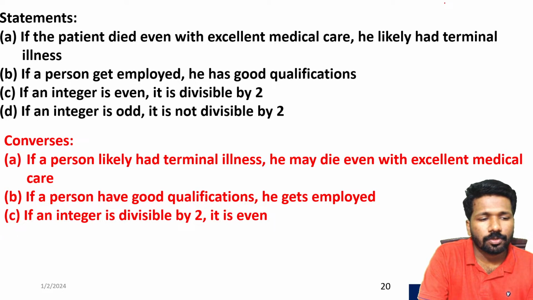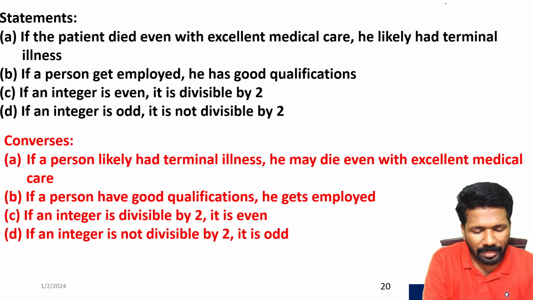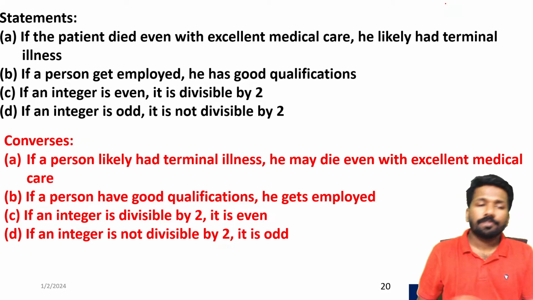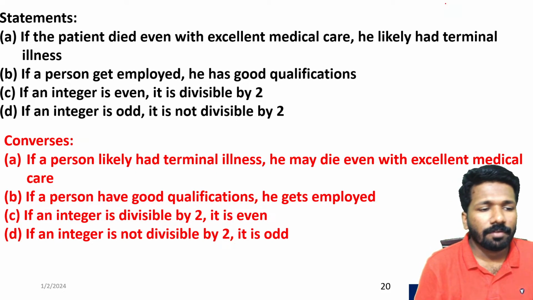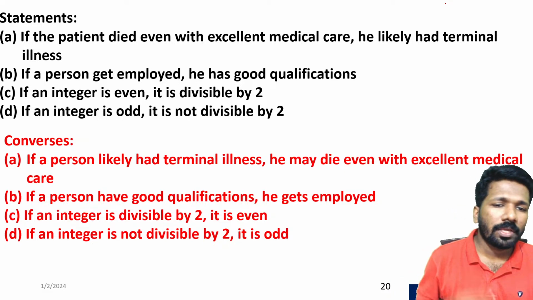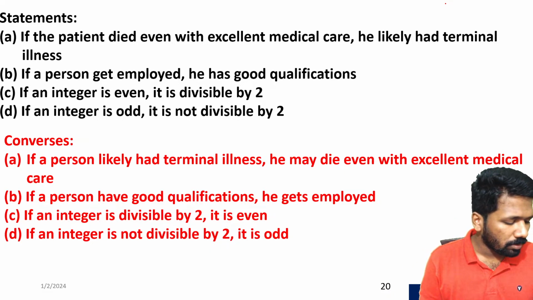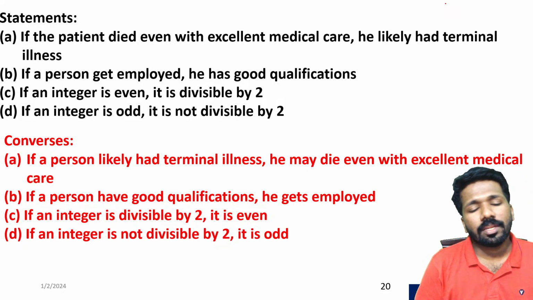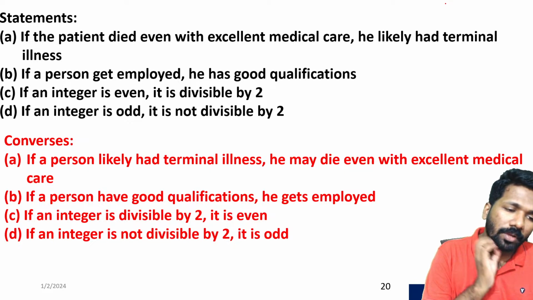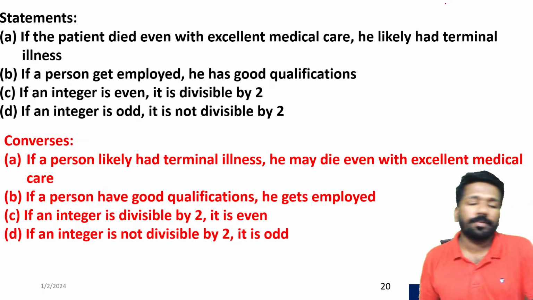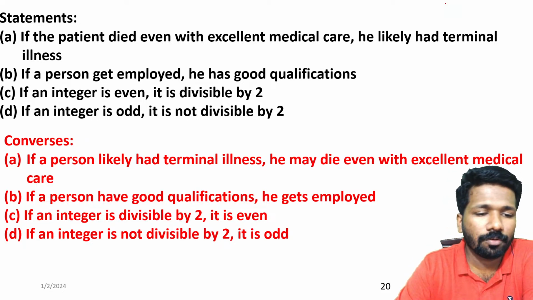Other options also you can see the converse here, but as the second option we already confirmed, we can finish there itself. But what is the third option? If an integer is even, it is divisible by 2. That means all even integers are multiples of 2. That is what that statement says. What is the converse of that? All multiples of 2 are even numbers. That is true. All multiples of 2 are even, positive or negative.